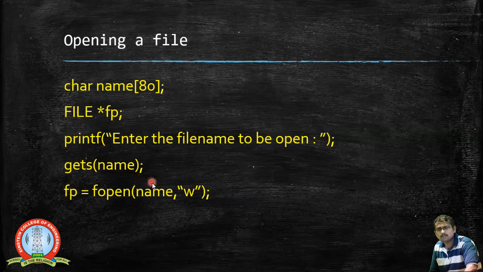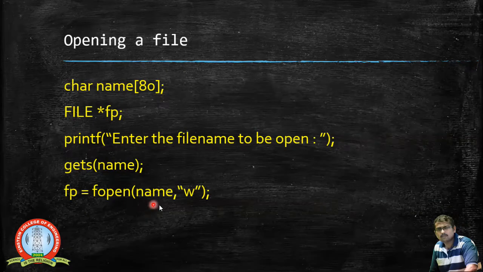Now, one thing I have to remember here is that I am not mentioning any path of the file. We are specifying only the name of the file. So this program will work only if you are placing the file in the present working directory. The present working directory, or the current working directory, is where you are saving your C file and executing the same C file, the location in which your C file is located.